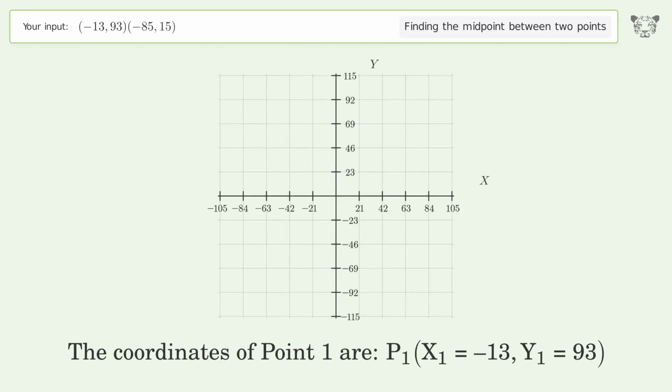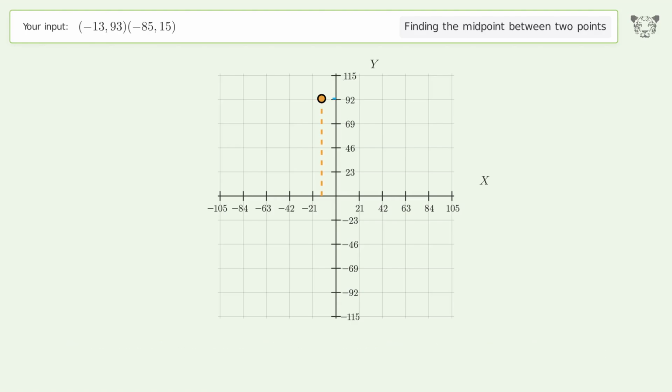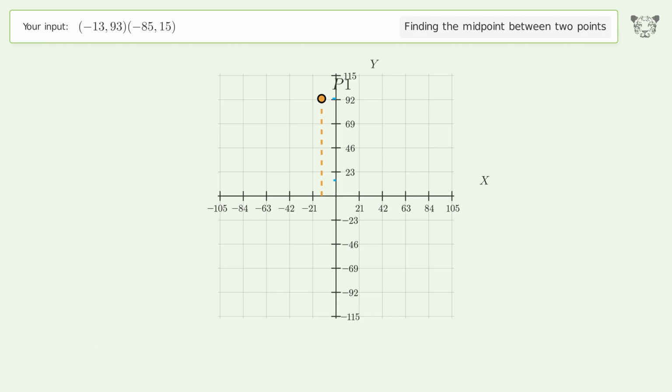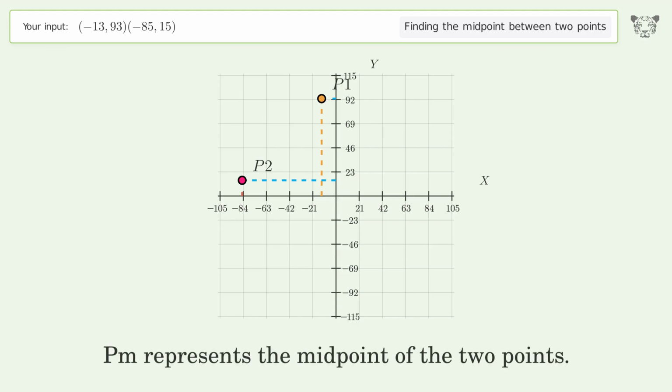The coordinates of point 1 are x1 equals negative 13, y1 equals 93. The coordinates of point 2 are x2 equals negative 85, y2 equals 15. PM represents the midpoint of the 2 points.